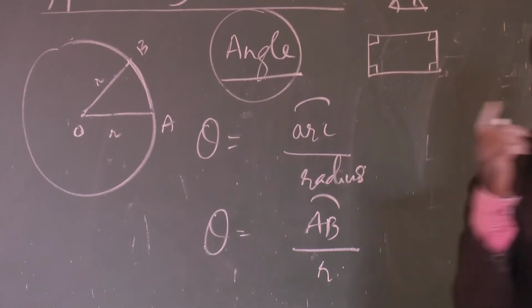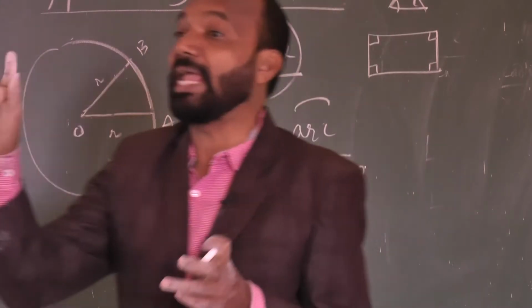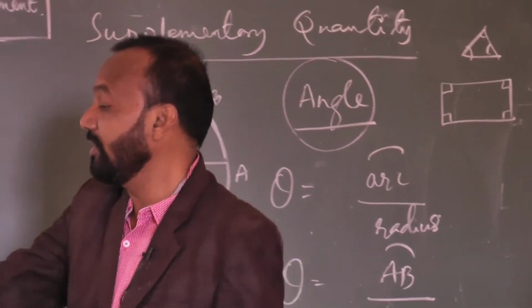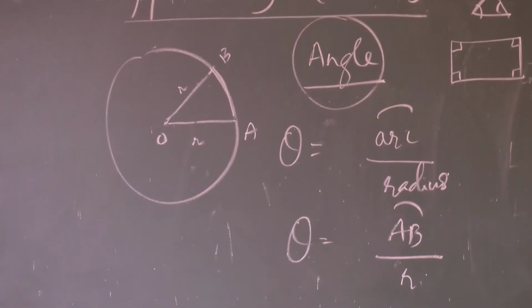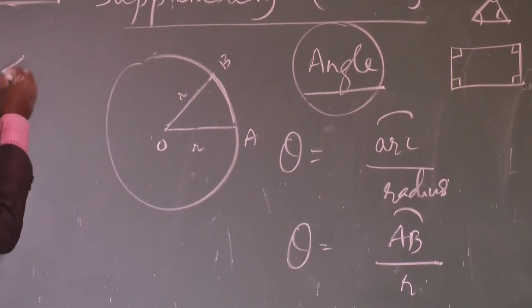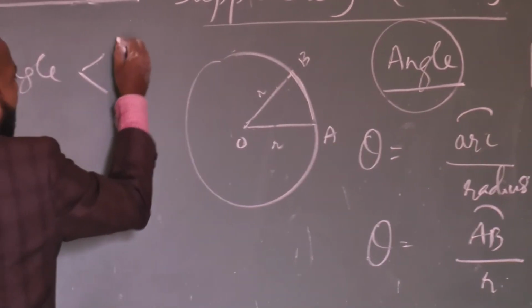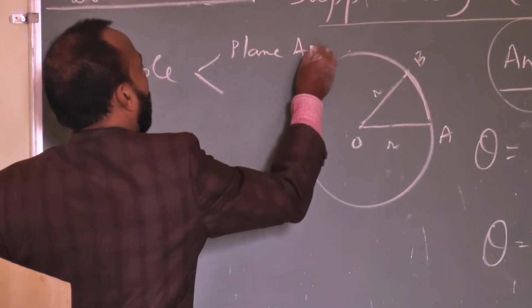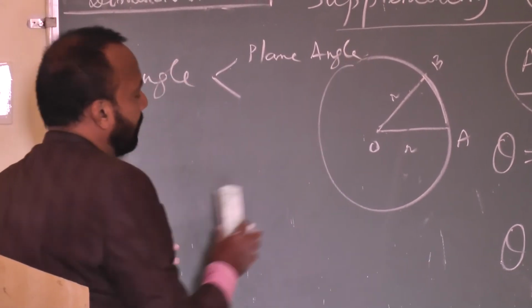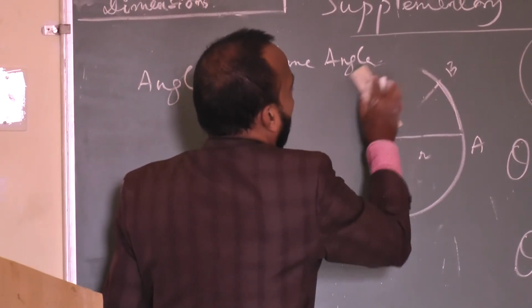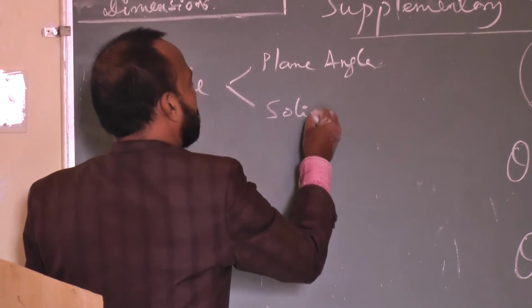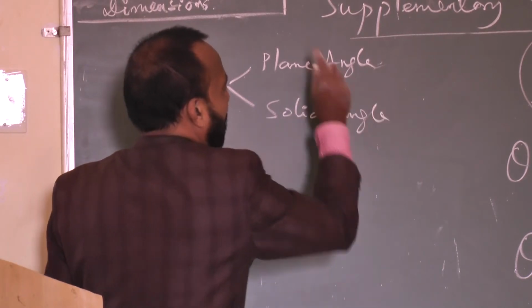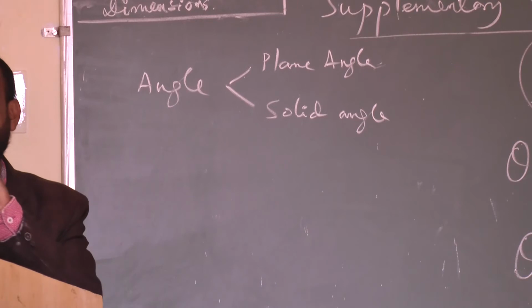Generally this angle is of 2 types. We will get 2 types of angle all around you, that is to measure. The angle is of 2 types, my dear. One is your plane angle, and the other one is your solid angle. How many angles I told? One is plane angle, other one is solid angle. There are 2 types of angle.